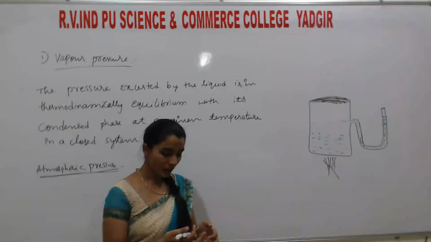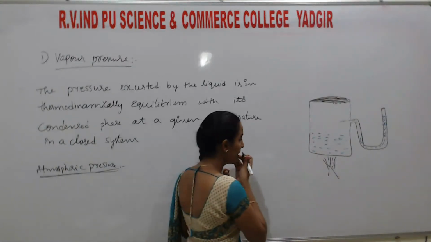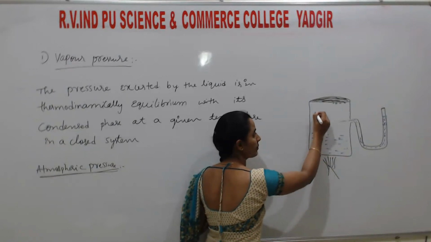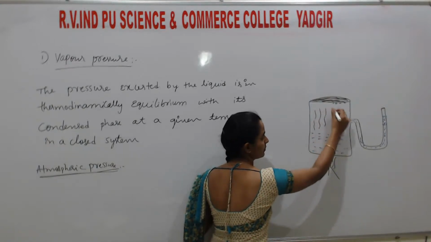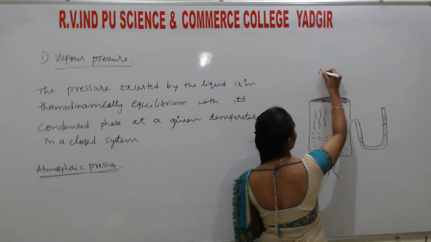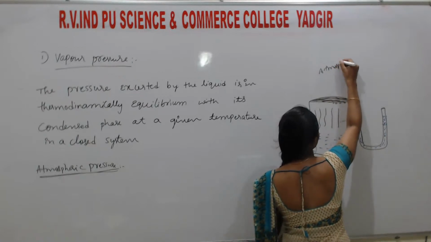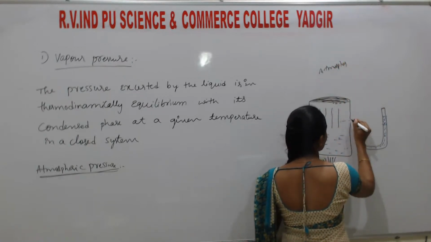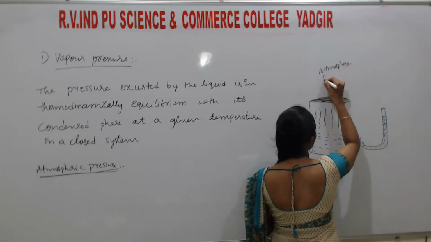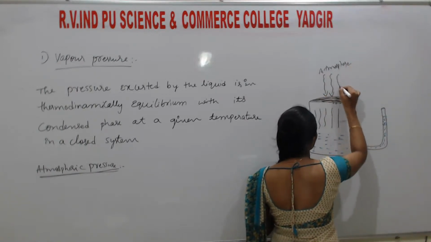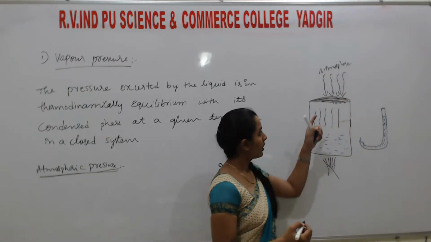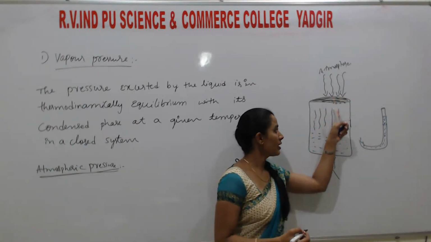pressure. Understand? How? So listen, when the liquid starts boiling, they form vapors. These are also gases. At the same time, here atmosphere is there. Don't consider this, just consider this. Here atmosphere is there. At the same time, the gases of the atmosphere also apply pressure on these vapors.